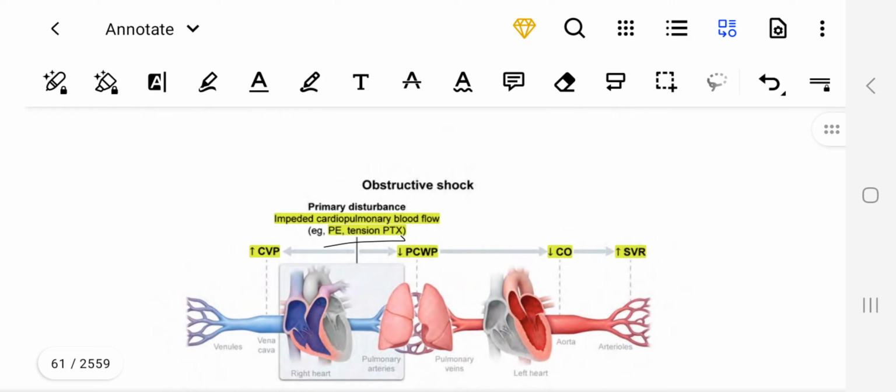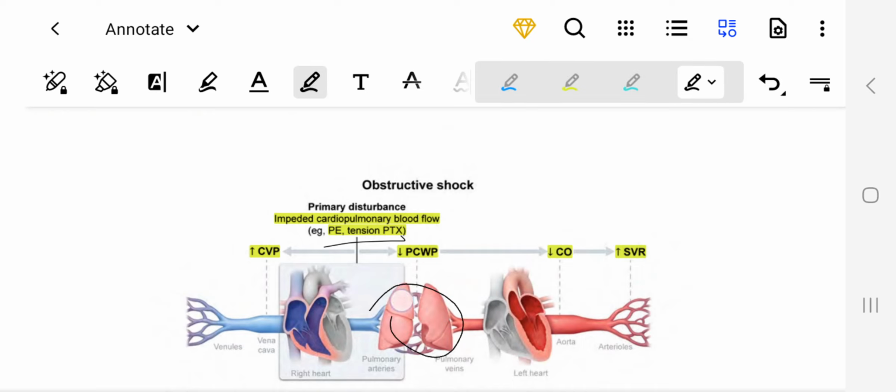Similarly, obstructive shock, since there will be obstruction from the lungs toward the left side of the heart, right? So there is obstruction, so the left atrial pressure would decrease, right?